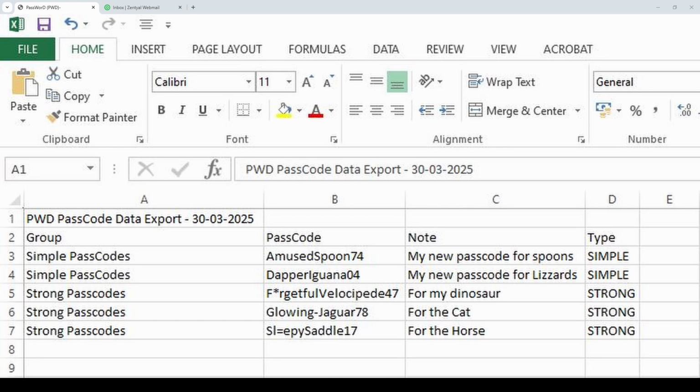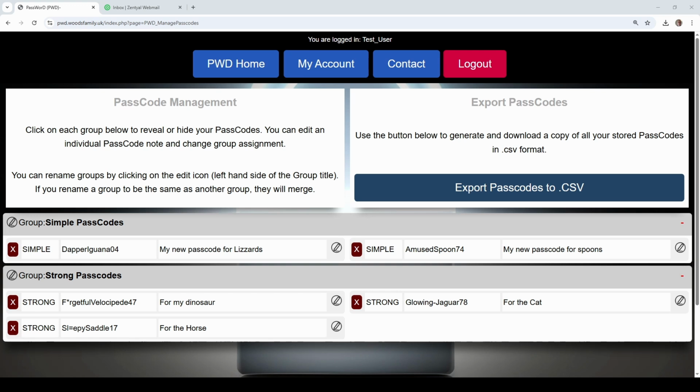That could be useful if you're doing a bunch of passcodes for a training session. You've got 10 or 15 people. You can use this list and maybe print it off for that class, or at the beginning of term for a form tutor or something. You can give them the list of users and passcodes so that they can make their initial login.